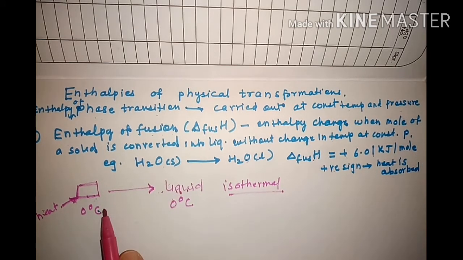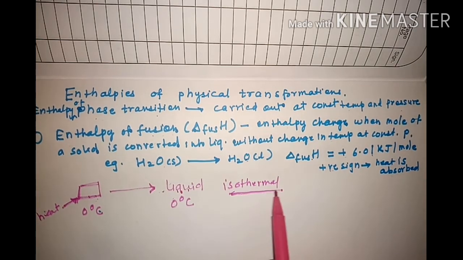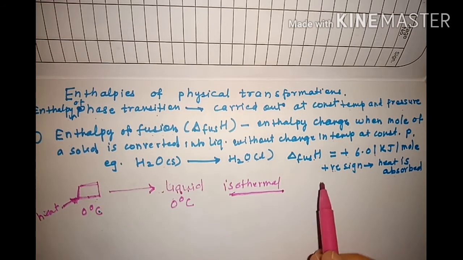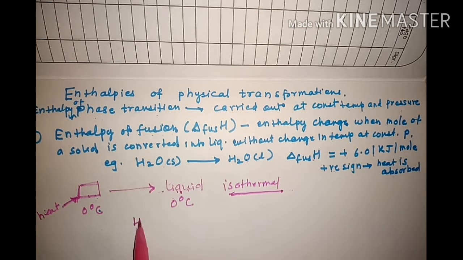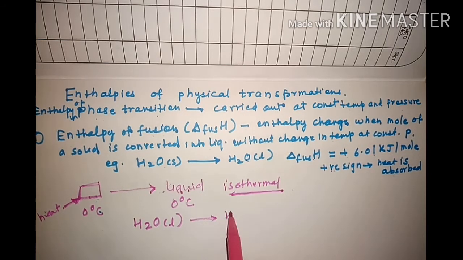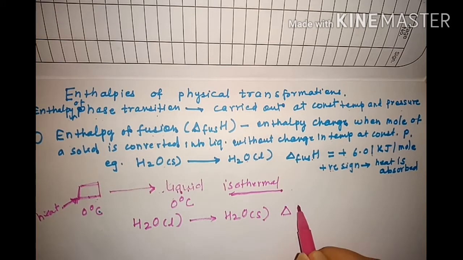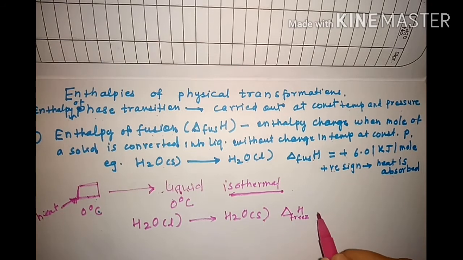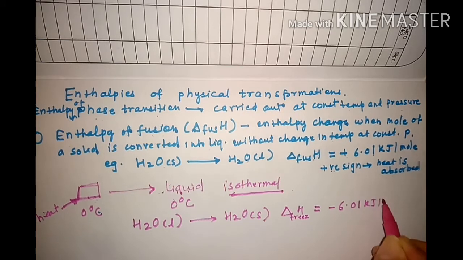Now this is nothing but the enthalpy of fusion here. So this is at constant temperature and obviously at constant pressure, that is atmospheric pressure. Now the reverse of fusion is freezing of solid, means you can write here H2O liquid. The reaction can be reversed, it is converted into solid state. So enthalpy of freezing can be the same with the opposite sign.